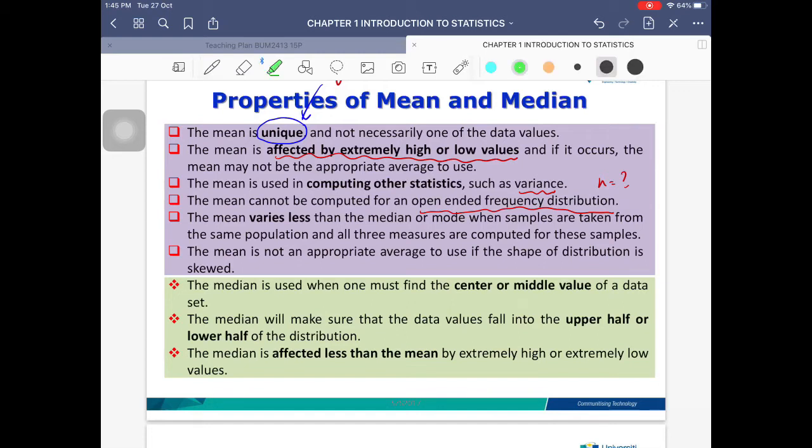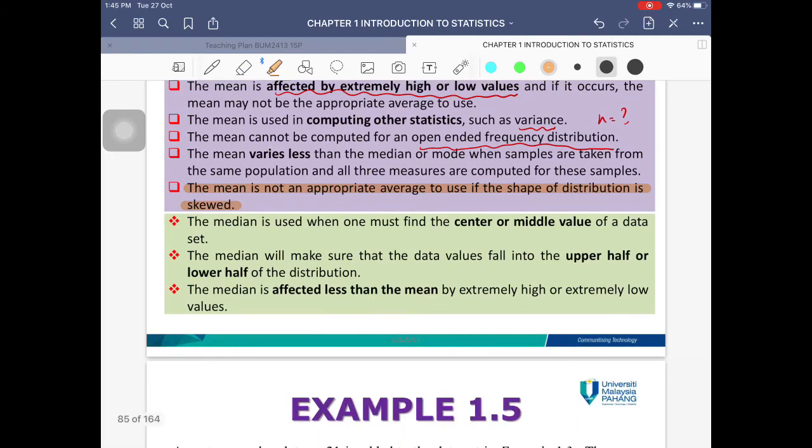The mean is not an appropriate average if the shape of the distribution is skew. If you have left skew or right skew data, please do not use the mean. I'm going to highlight this, it is very important: the mean is not an appropriate average if the shape of the distribution is skew. You might want to take note of this when you do your assignment. If you have skew data, don't use the mean. Median, on the other hand, is used when one must find the center or the middle value.